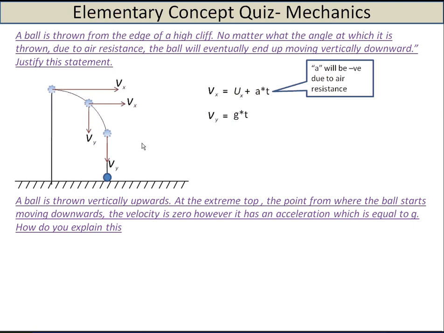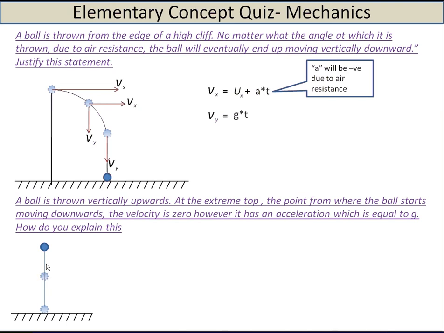So the next question is a very simple one. Again, a ball is thrown vertically upwards. At the extreme top, the point from where the ball starts moving downwards, the velocity is 0, however it has an acceleration which is equal to g. How do you explain this? So when you throw a ball, you impart an initial velocity and it goes upward. While it goes upward, the gravitational pull keeps attracting the ball downward, and so you have a downward acceleration.